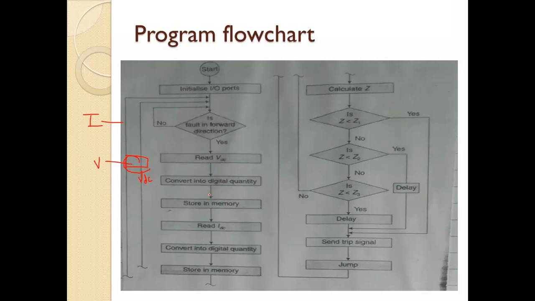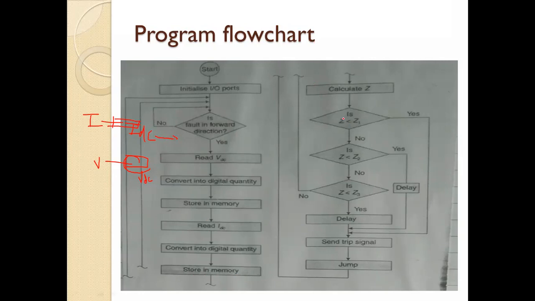Then store it in the memory, and then read IDC. This current is again rectified, so we get IDC. Again we convert this IDC using ADC, and then it is stored in the memory.